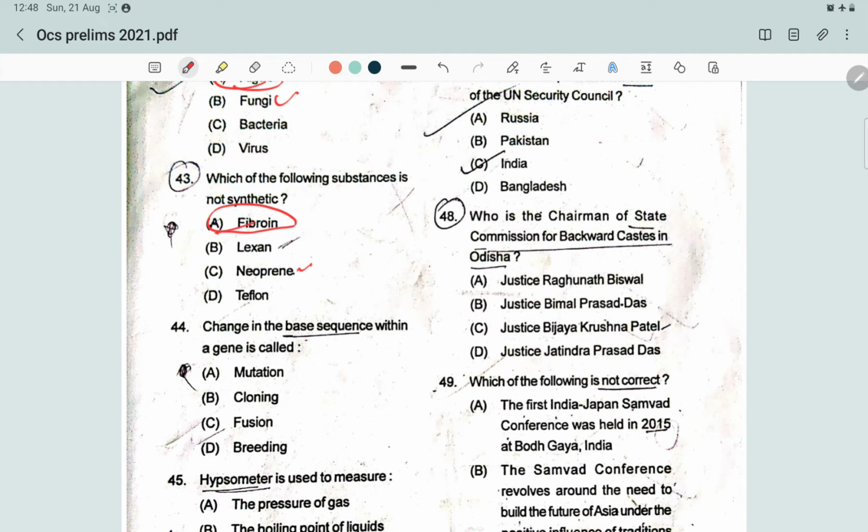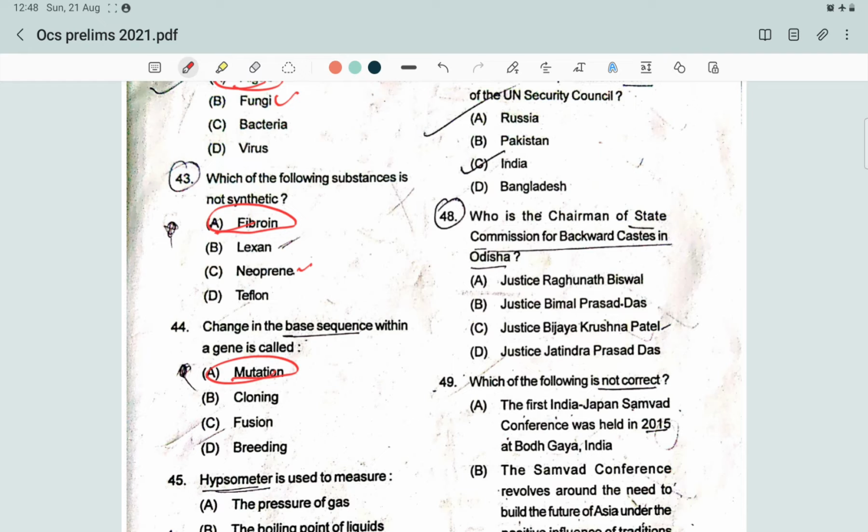Next question. Change in the base sequence within a gene is called what? And this is called mutation. So what is mutation? Mutation means a change in the DNA base pair sequence, and it is caused by various environmental factors like ultraviolet light, or by mistakes encountered during DNA replication. And the DNA sequence is unique in each organism. Sometimes it needs to undergo changes in its base pair sequence.